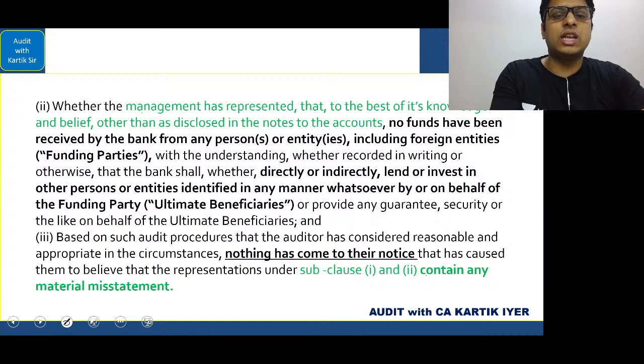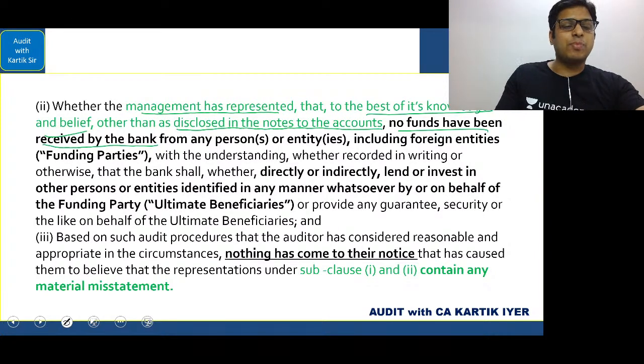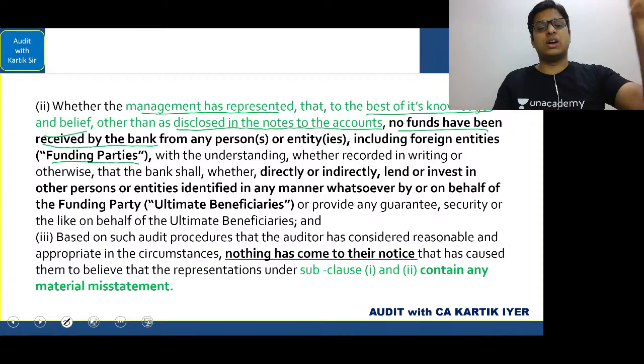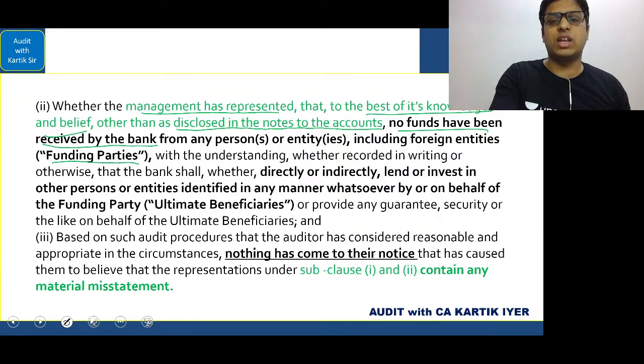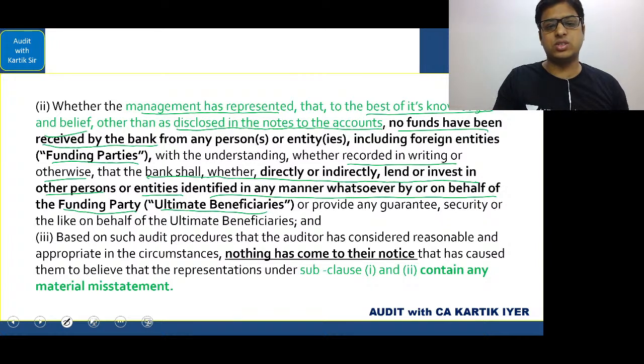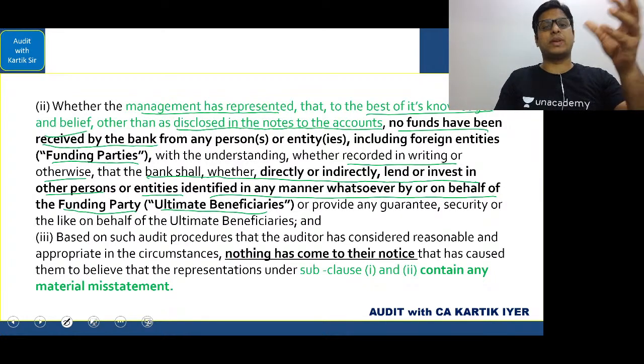Second case, you can see here whether the management has represented that to the best of its knowledge and belief, other than what is disclosed in the notes to accounts, no funds have been received by the bank. So what is happening here? Some funding parties are using the bank as the intermediary, so that the bank can give it to someone else. Whether the understanding, whether recorded in writing or otherwise, is that the bank shall directly or indirectly lend or invest in other persons or entities identified in any manner whatsoever by or on behalf of the funding party, that is, ultimate beneficiaries. So here what they are saying is we should not take the money and give it to some other party as a bank. So the bank management will give us the representation.